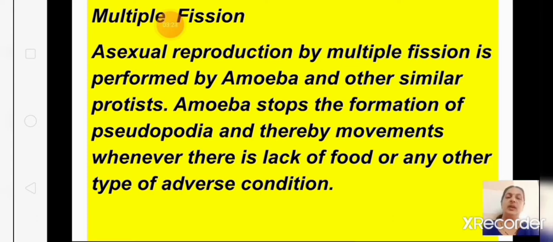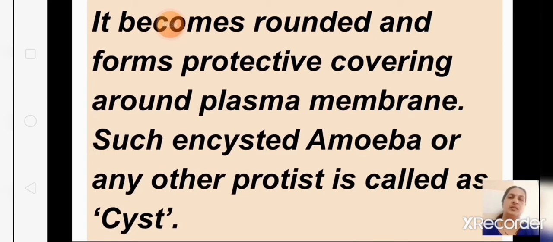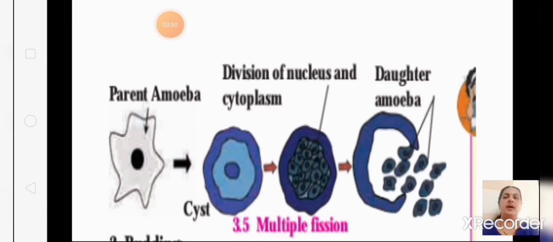a cyst. Okay, and inside the cyst there is nuclear division as well as cytoplasmic division, and many amoebulae are formed inside itself. Under favorable conditions the cyst will burst open and the small amoebae come out. So this is called multiple fission. You can see the parent amoeba, under unfavorable condition they will form a cyst, nuclear division takes place, cytoplasmic division takes place inside that, and after that, under favorable condition, they will burst open. That is multiple fission.